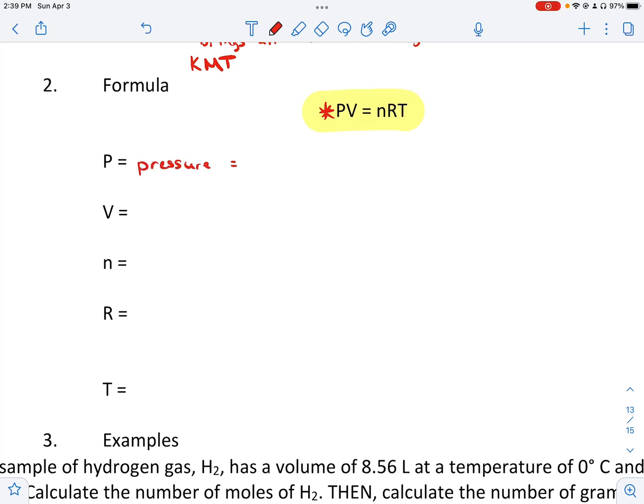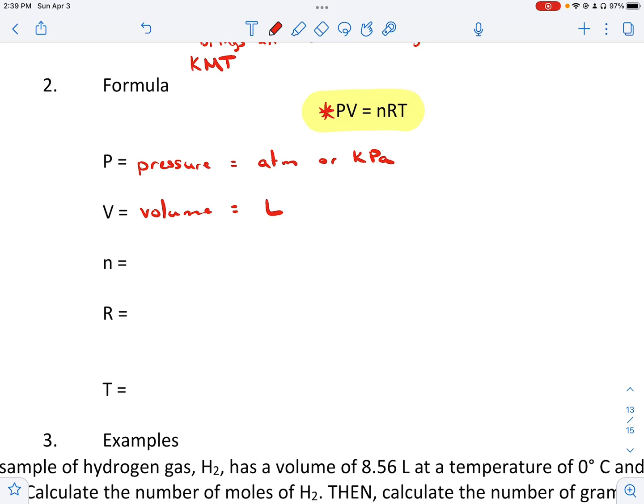All right, and we have two choices on pressure. We can either use 0.0821. Or excuse me, that's R in just a second. For pressure, we can use ATM or KPA. We have two choices there. Either atmospheres or KPA, your choice, and we'll talk about what that choice is and why a little bit down here on R. So V is our volume. This has to be in liters. You only have one choice. It has to be in liters.